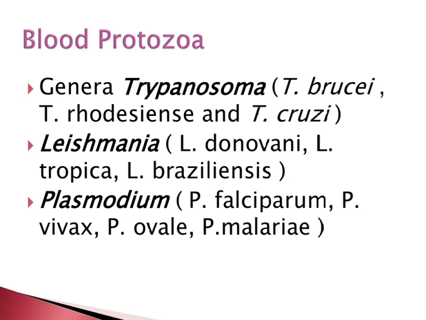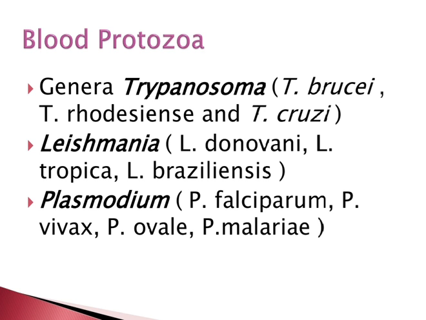Today we're going to see the topic malaria. Blood protozoa mainly is genera Trypanosoma. The most important blood protozoa among the Trypanosoma are T. brucei, rhodesiense and cruzi. Speaking about the Leishmania, this causes the leishmaniasis disease: L. donovani, L. tropica, L. braziliensis.